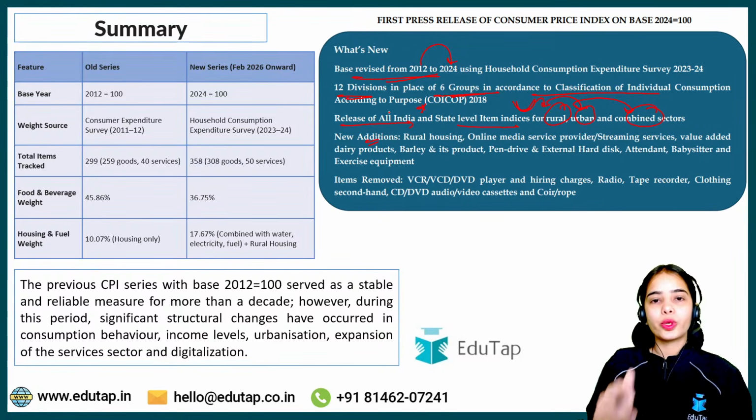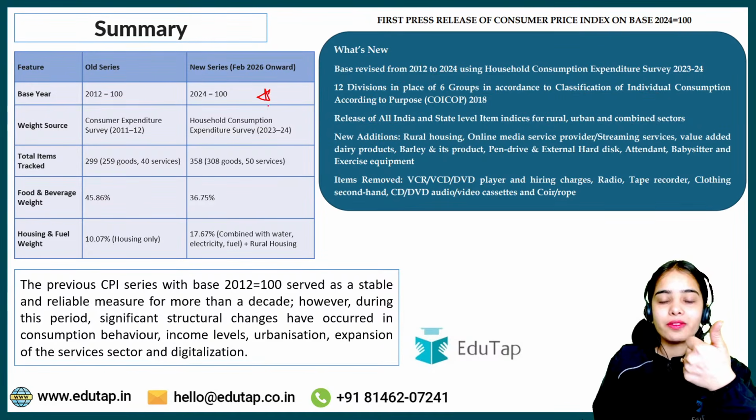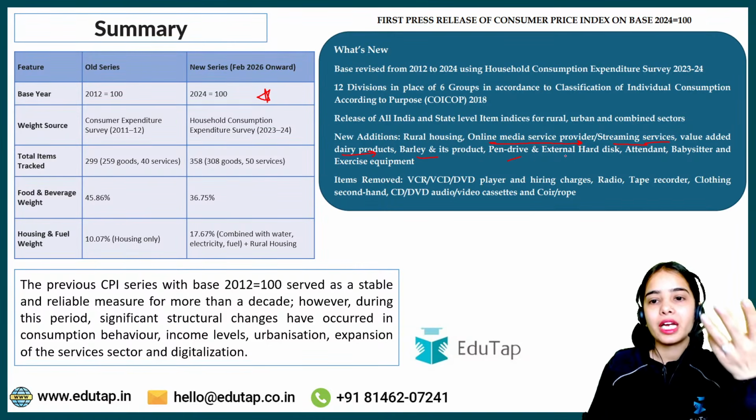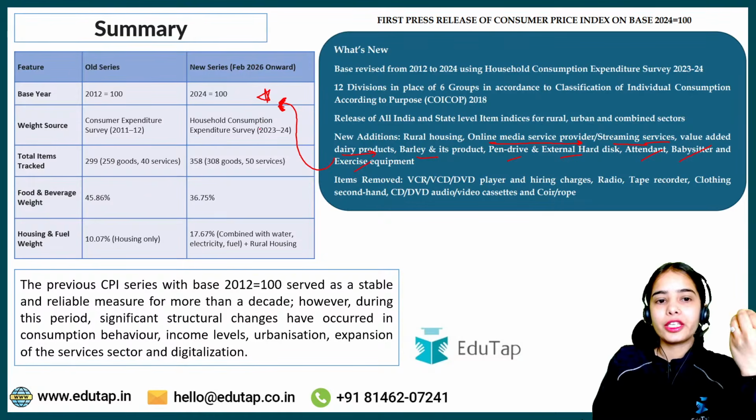New edition: rural housing is the new edition in the new series, as well as online media service providers, streaming services, value-added dairy products, barley and its product, pen drive, external hard disk, attendant, babysitter and exercise equipments. They are added in the new series in the new items.